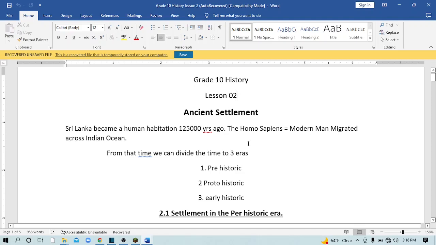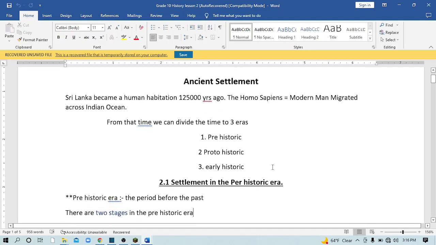Sri Lanka became a human habitation 125,000 years ago. Homo sapien means modern man. Homo sapiens migrated across the Indian Ocean. From that time, we can divide the time into 3 eras: prehistoric, protohistoric and early historic. In this short note, we are not talking about protohistoric and early historic. We are just talking about the prehistoric era.